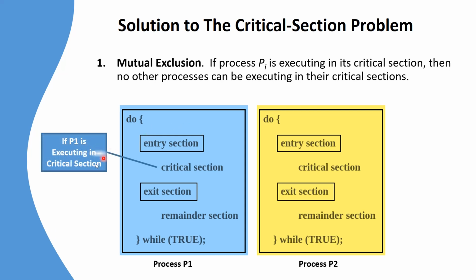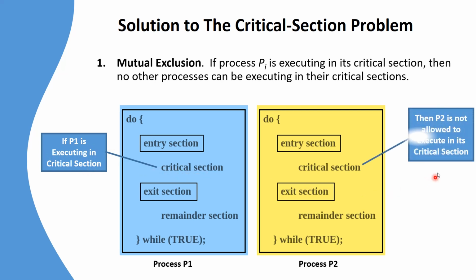So as an example, if P1 is executing in the critical section, then the process P0 is not allowed to execute in its critical section. So the same code, but the critical section is sharing the data for both the processes. So in this particular section, only one process can be present at a time. So when P1 is here, P2 cannot be here, or if P2 is here, P1 cannot be here.